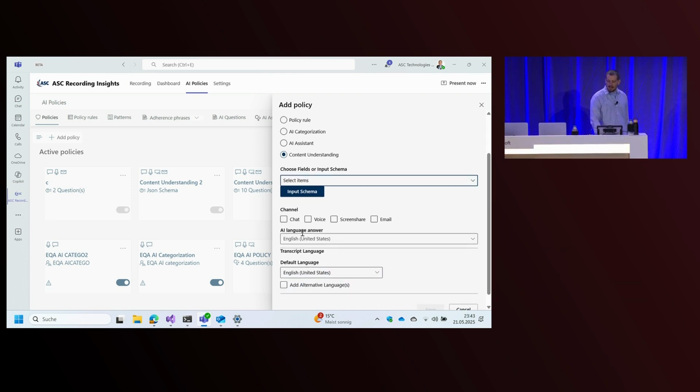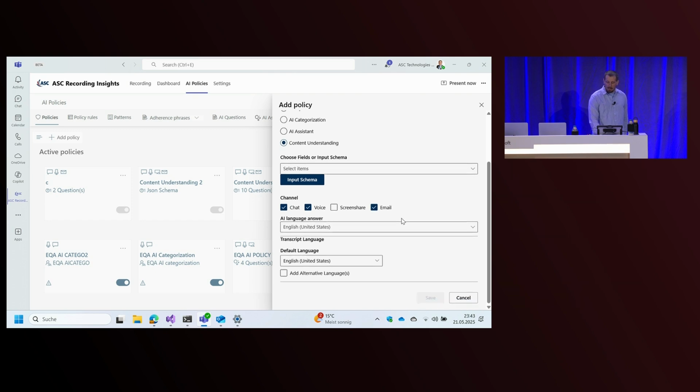Then you can select the recording channels you want to apply this analytics to. And as you can see, we have a few here, like chat, voice, screen share, and of course, email. In case of voice, you also have to select the transcription language that you want the transcription to be in. And then you can just save it.